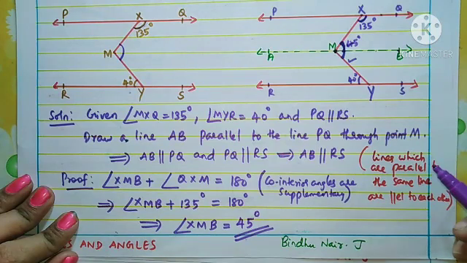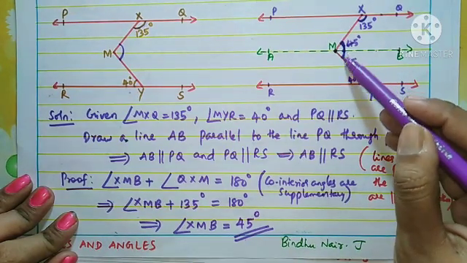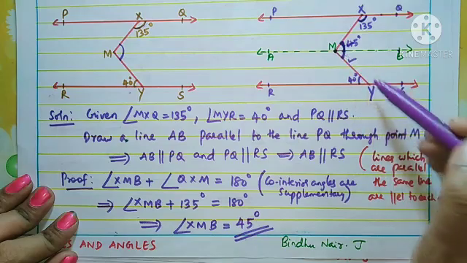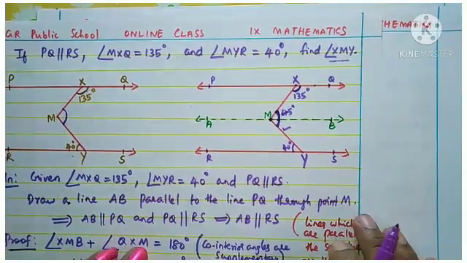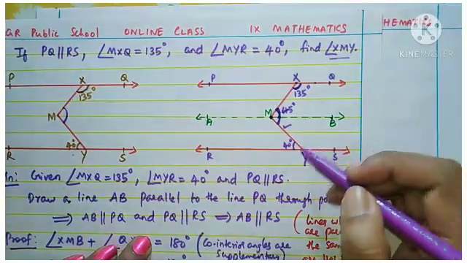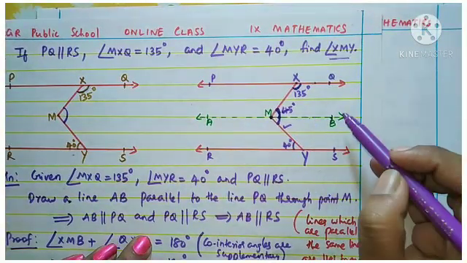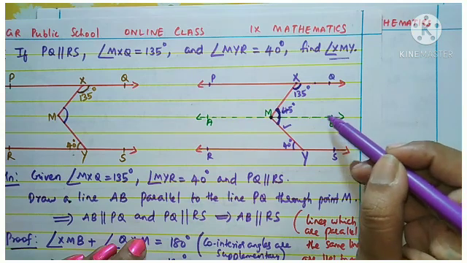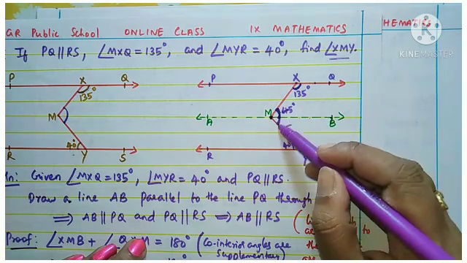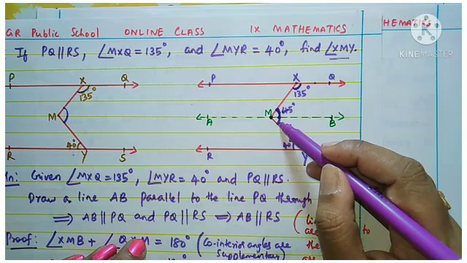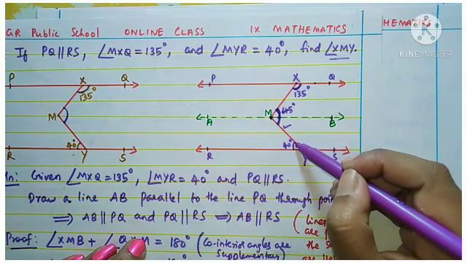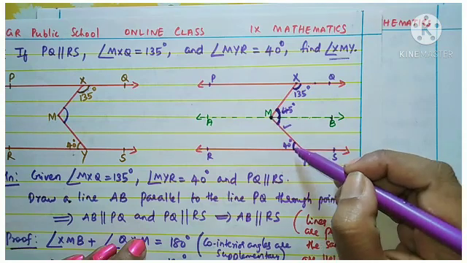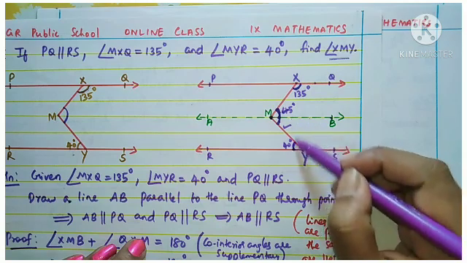Now you want to find the second half, that is BMY. Children, can you say about the next half, BMY? All of you listen carefully. This lower part BMY is equal to MYR, that is this angle. Can you say they are equal?